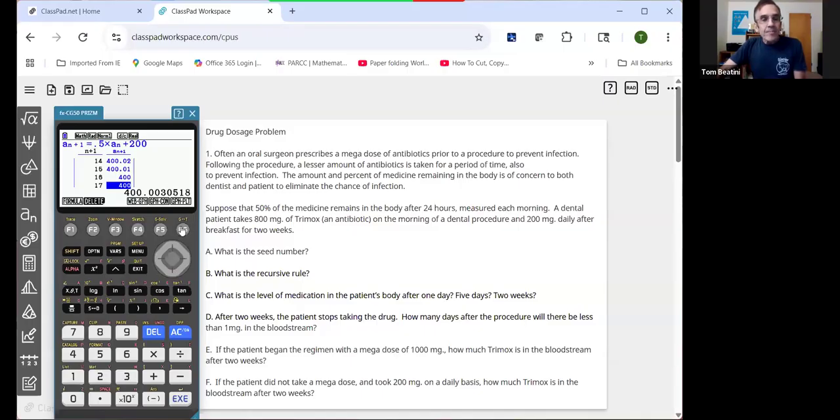Now, let's take a look at the graph. Pretty picture. We can see how we have a limit here. So we are approaching 400 milligrams with that initial dose. Now, I'm going to skip ahead here and go to part E, because let's say the person, instead of taking 800 milligrams as a megadose, takes 1,000 milligrams. So if I go back and go to my set and change that initial value to 1,000,